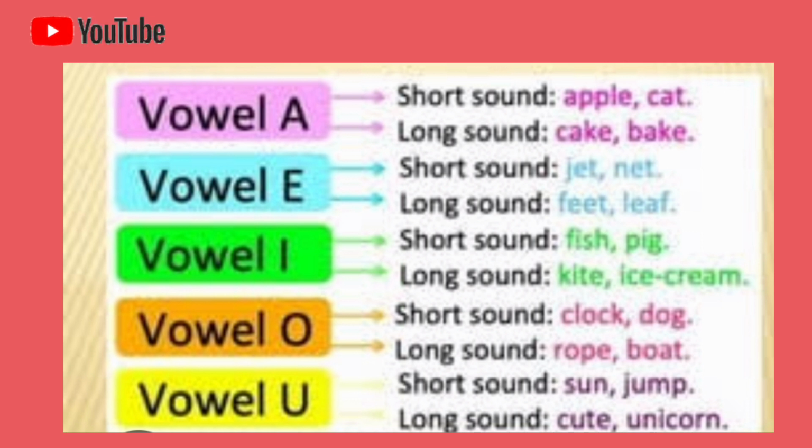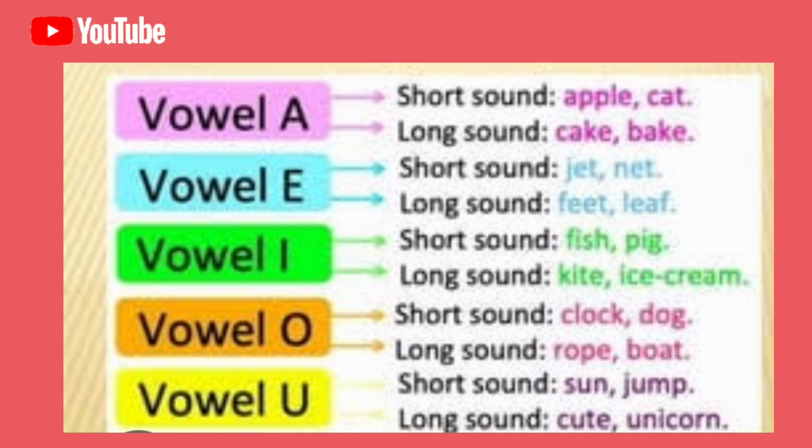For the vowel I, fish. I is a short sound of the vowel I. The long sound of I, kite. I is a long sound of the vowel I.